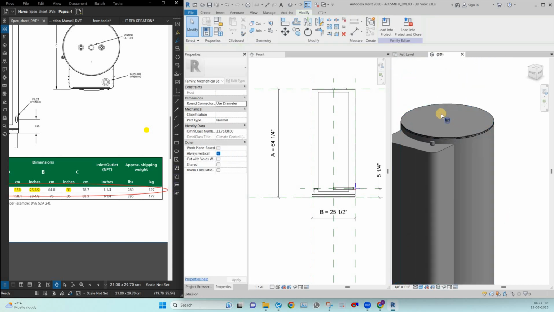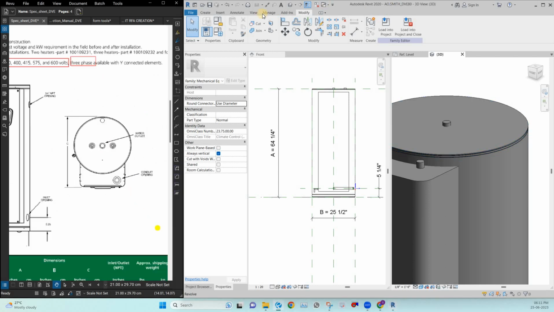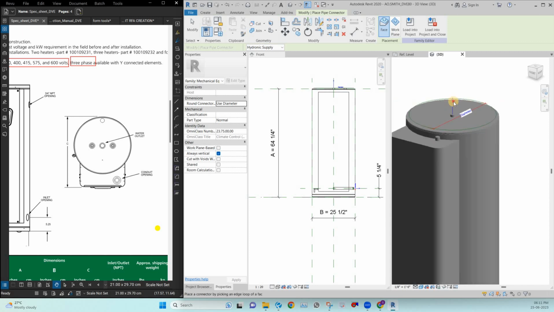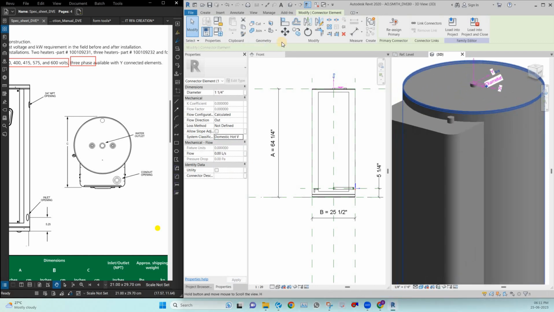So I'm adding the outlet here. This is the outlet point, the water outlet. Here also I'm adding a pipe connector, so that only then can we draw the pipe from here. The same value, 1.25 inches, and the direction is out. And this is domestic hot water, so I maintain that also.